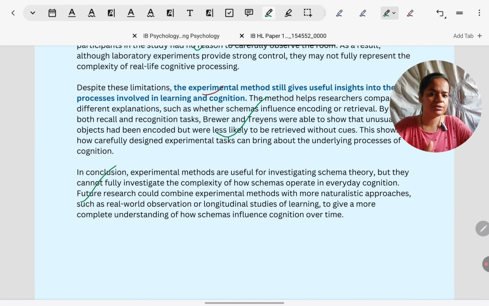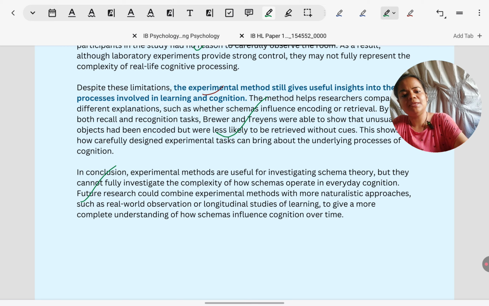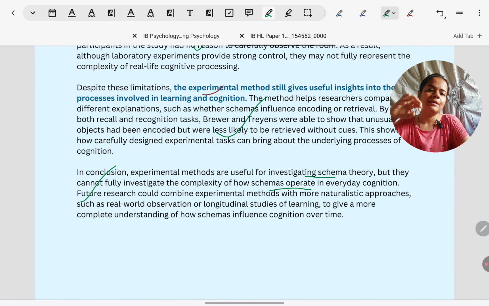Finally, a conclusion, like I told you, that is what you have to write. Conclusion has to be a summary of measurement. The key focus is measurement. So summarizing all the points, we get to see there is some very reliable, credible evidence that we are getting from lab experiments, but schema being unobservable by itself is making it very difficult to see how it exists in real life, if it exists at all.